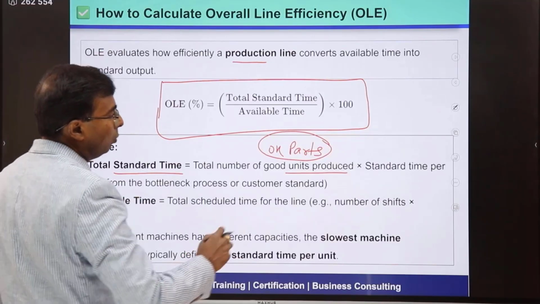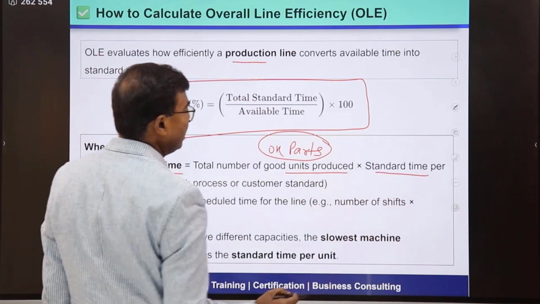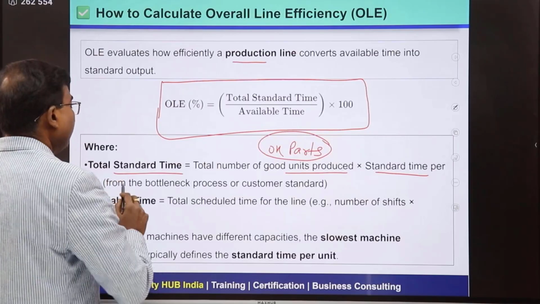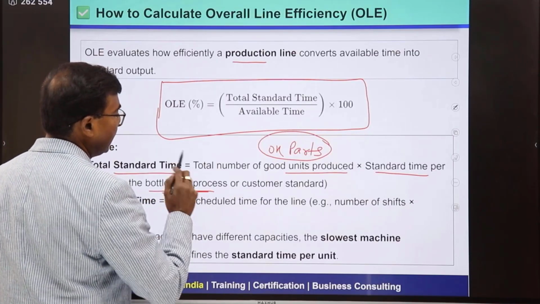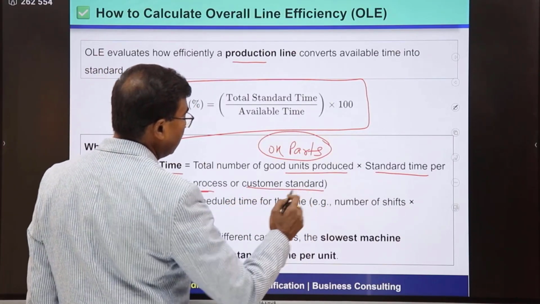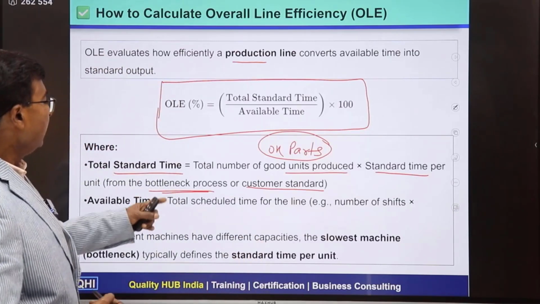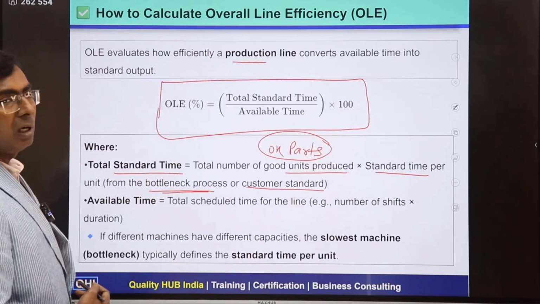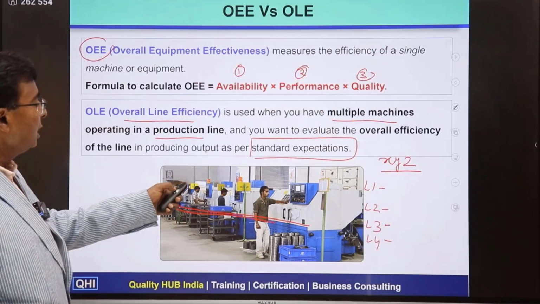And here, while understanding the standard time per unit, you need to refer to the bottleneck process or customer standard. So, the important part here is bottleneck process. What exactly is bottleneck process? We have seen one example of this one.